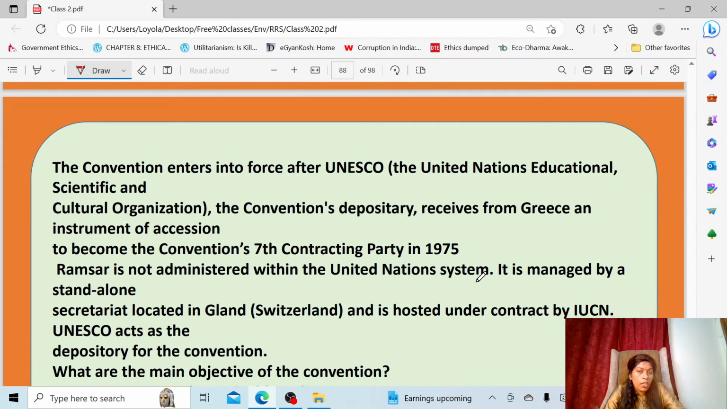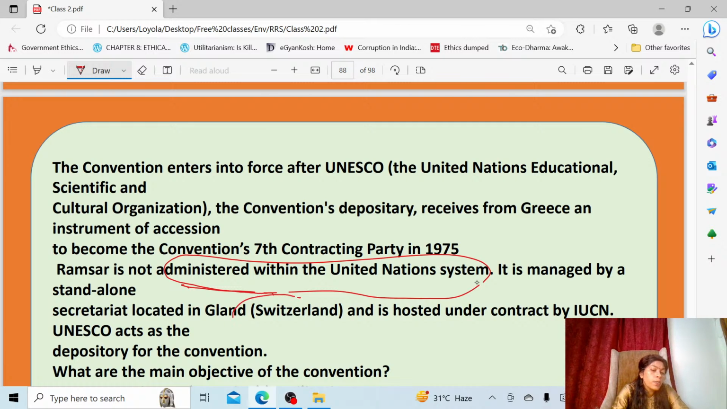Apart from this, whatever you want to know about the convention, this convention entered into force after UNESCO, since it is not a UN body at all, it is not a UN convention. You have to remember that it's an independent convention only. But UNESCO acted as a depository for the Ramsar Convention. The Ramsar Convention is not administered within the United Nations system. This is an important fact you have to know. It is a standalone system, managed in a standalone format only, and it is headquartered in Switzerland.